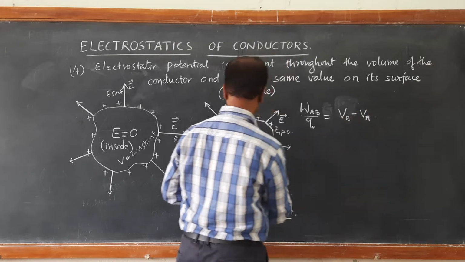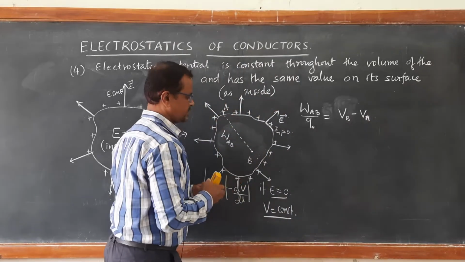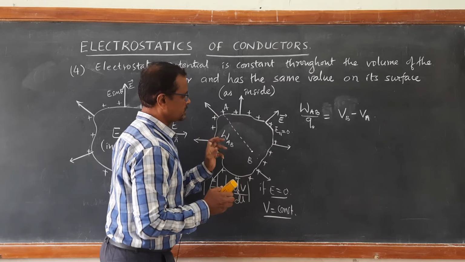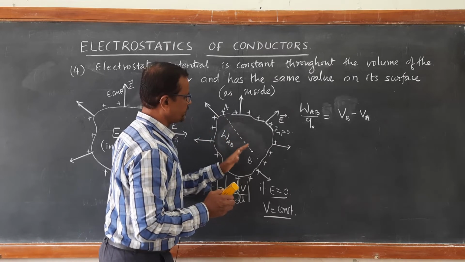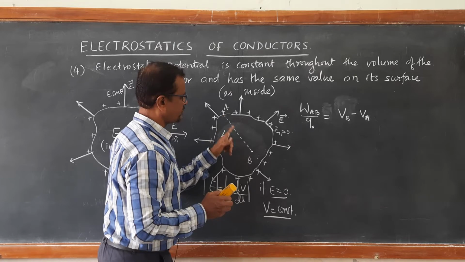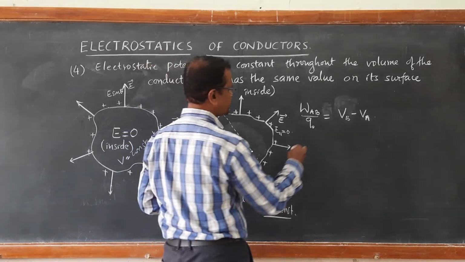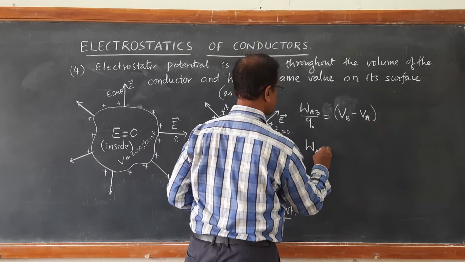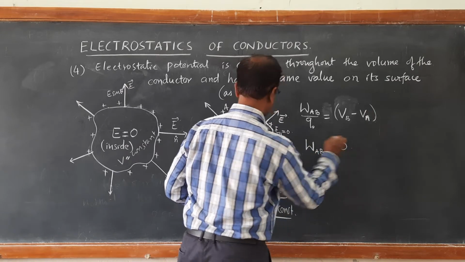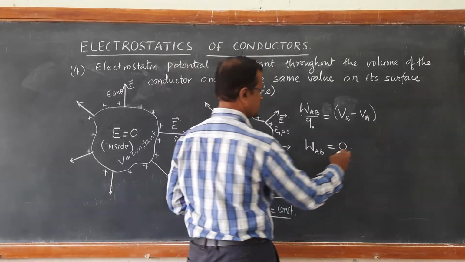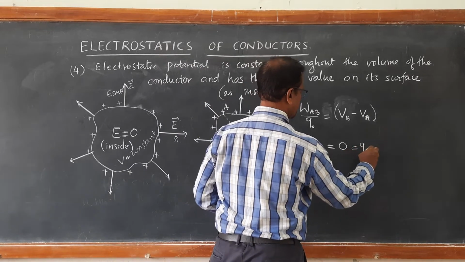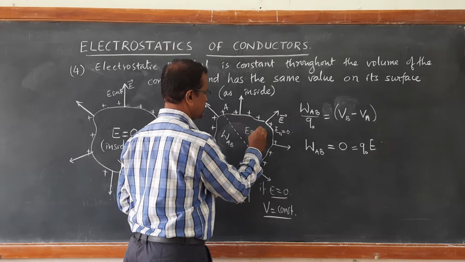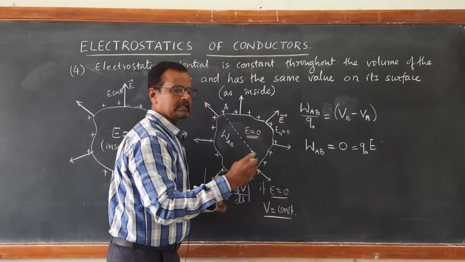VB minus VA, the difference in potential between B and A, gives us the work done per unit charge in moving the charge from A to B. Work done per unit charge is 0. Just now we have seen why it is 0, because work done is given by Q naught into E, where E is the electric field inside, and we have seen that the electric field inside the conductor is 0.